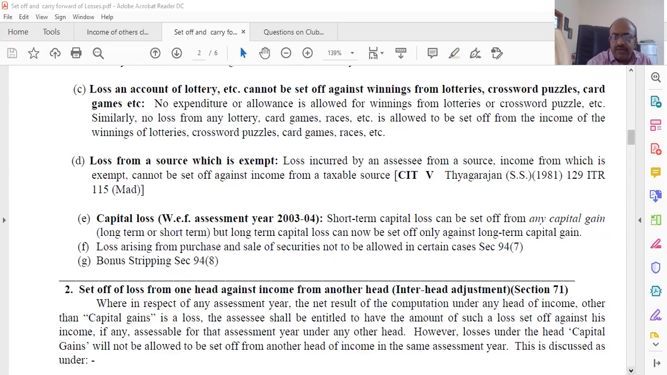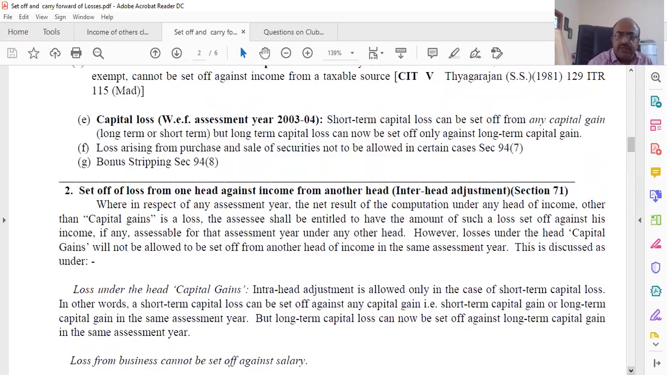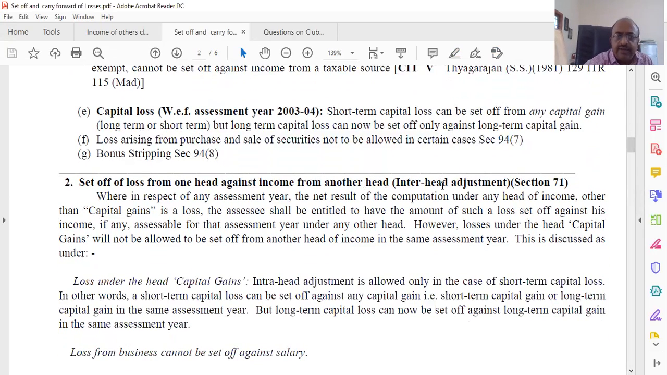Now, we have seen intra head adjustment. Intra means within a head. Now we are going to look at inter head adjustment, between heads, where in respect of any assessment year, the net result of computation of income under any head other than capital gain is a loss. You cannot adjust intra head. The assessee shall be entitled to have the amount of such loss set off against his income, if any, for that assessment year under any other head. However, loss under the head capital gain will not be allowed to be set off against another head of income for the same assessment year.